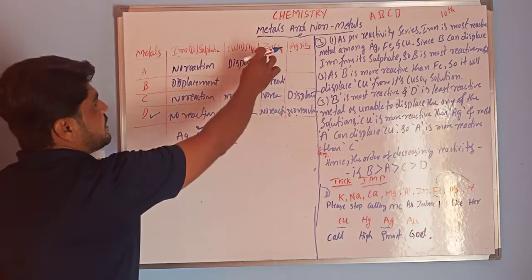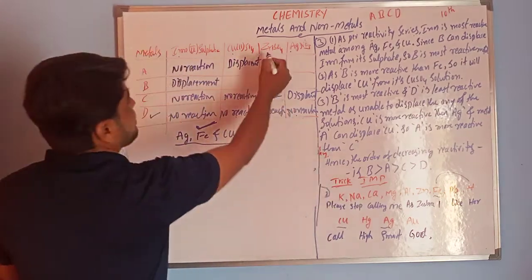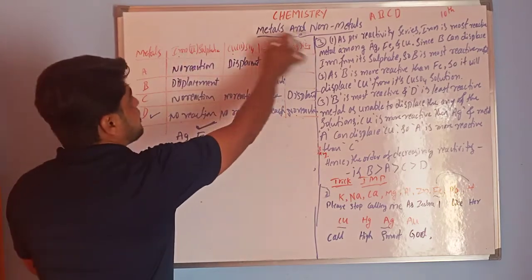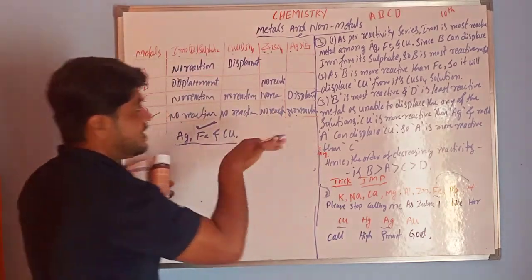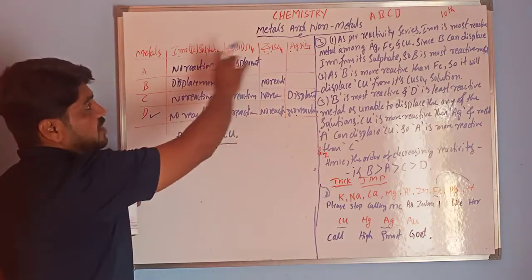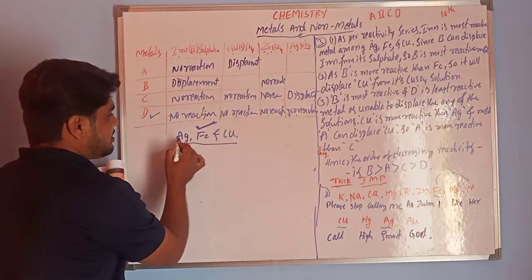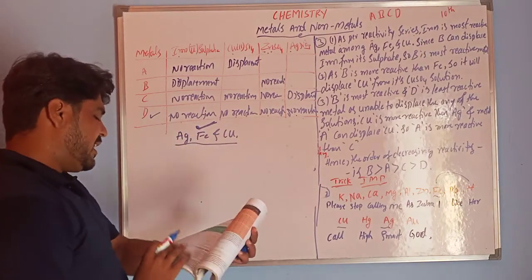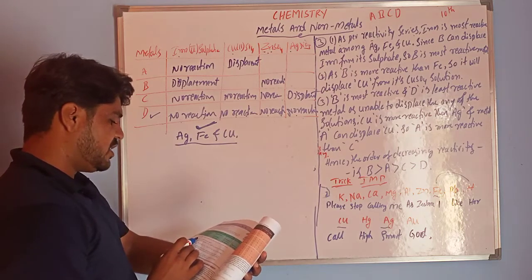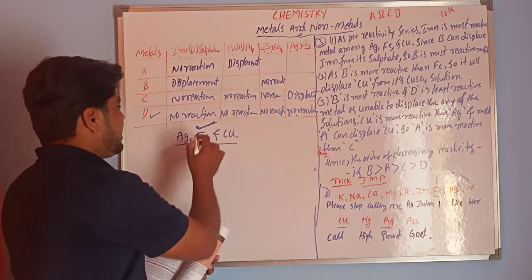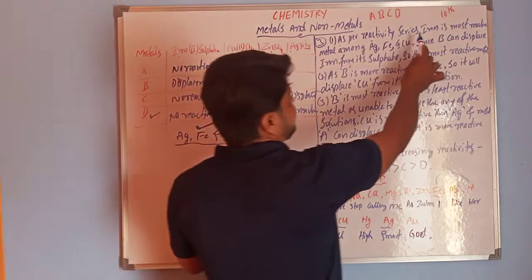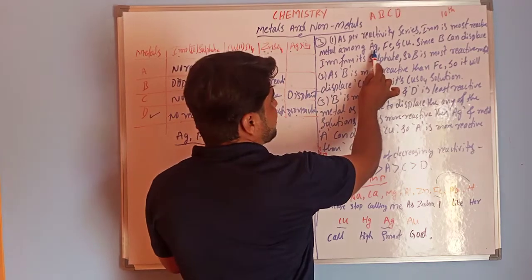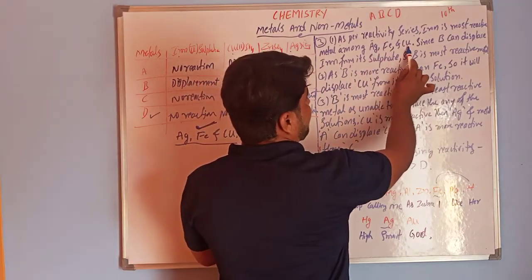Here zinc is there. One more important point: zinc is there, but it is not reactive among these solutions. That's why it is less reactive compared to all these. So here the solutions are very important. Among these three metals, iron is the most reactive metal. So for the first question, which is the most reactive metal? Iron is the most reactive. As per the reactivity series, iron is the most reactive among silver, iron, and copper.